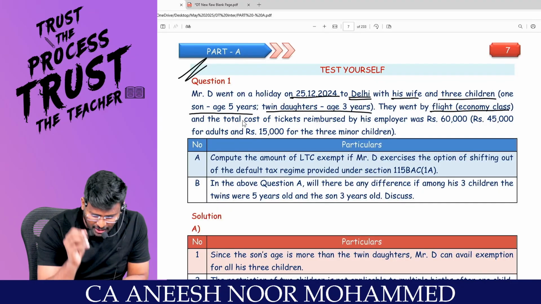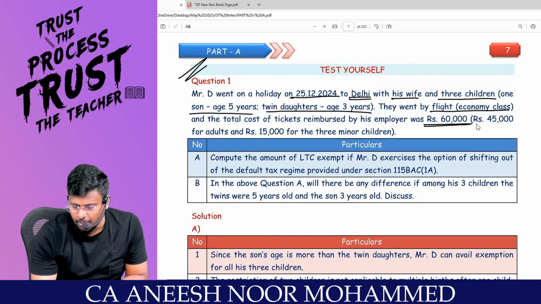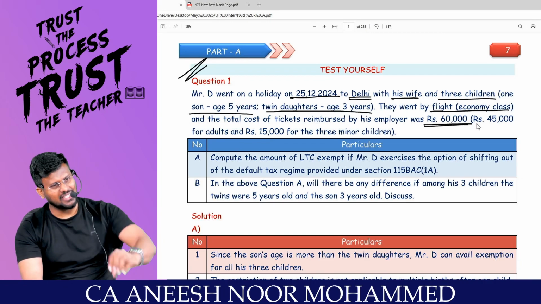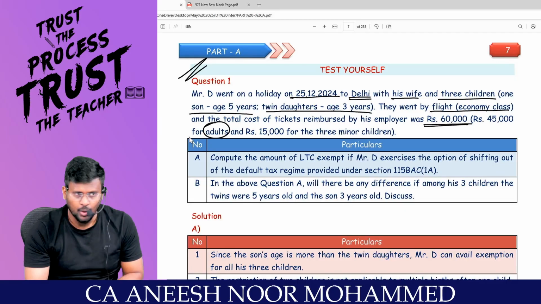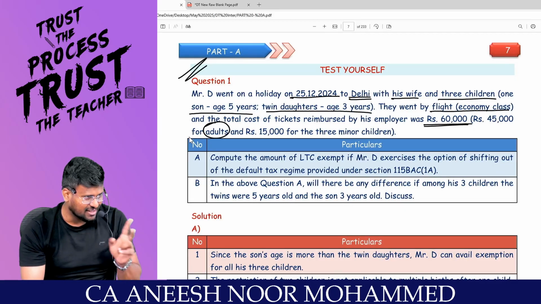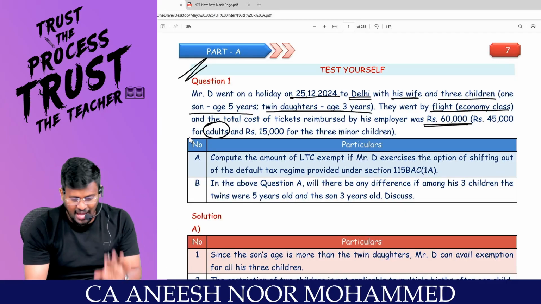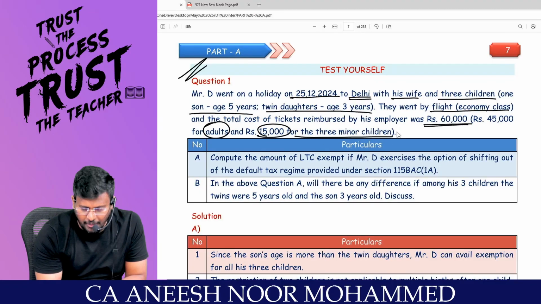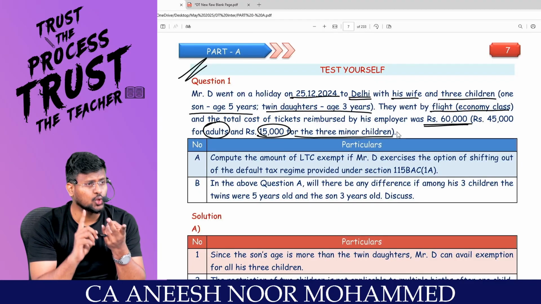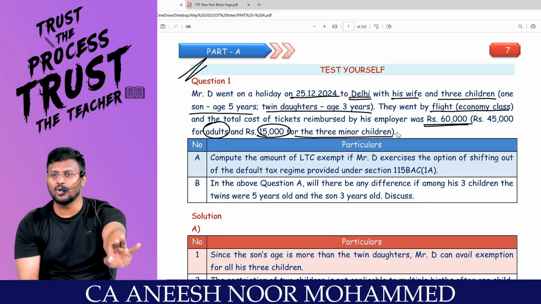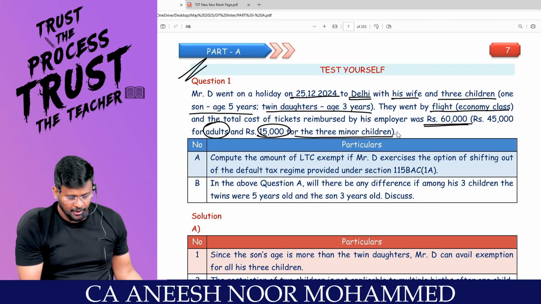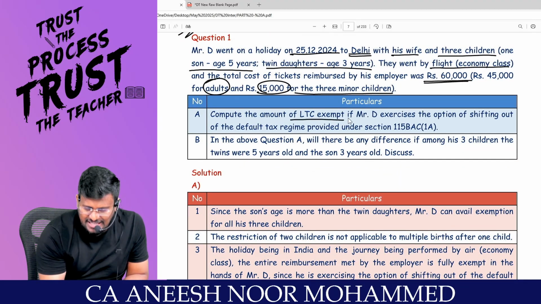And the total cost of ticket reimbursed by the employer is how much? The employer said to keep 60,000 rupees. 45,000 for adults. How many adults are there? 2 adults, one is Mr. D and the other is Mrs. D. Both are allowed. And 15,000 for 3 minor children. That means the youngest one, two and three. All are eligible people who are entitled to claim 10(5). Comfortable? Compute the amount of LTC exempt.